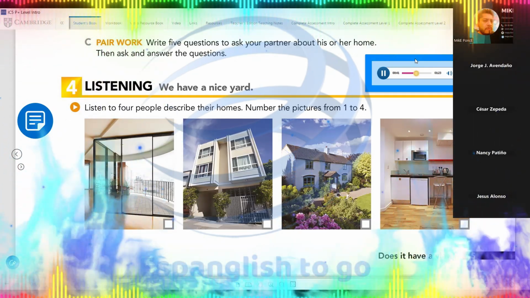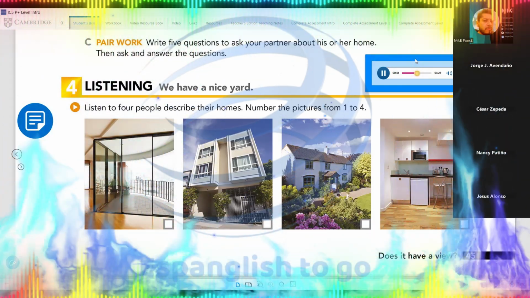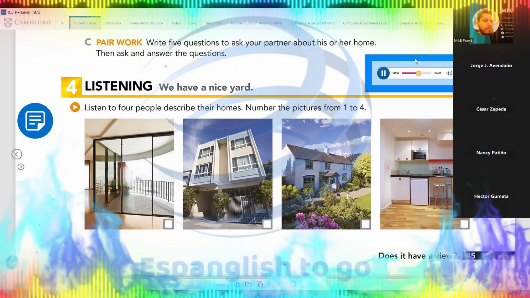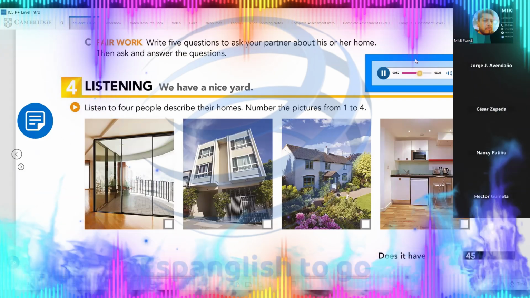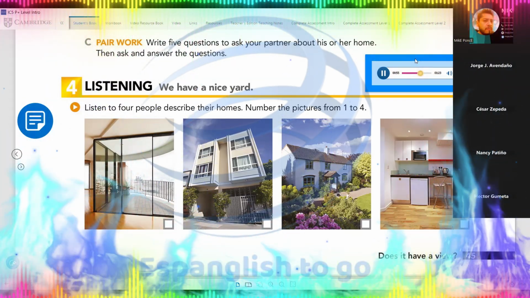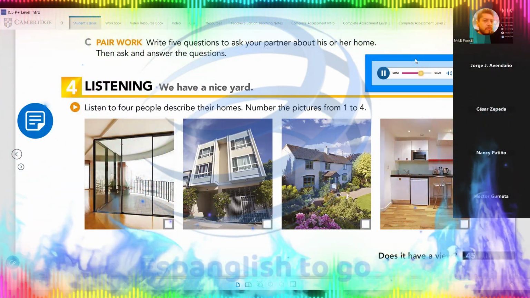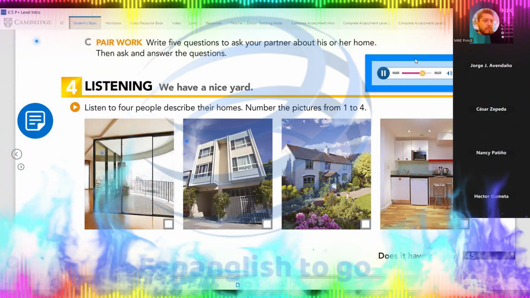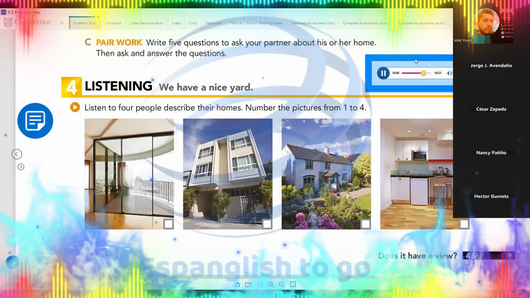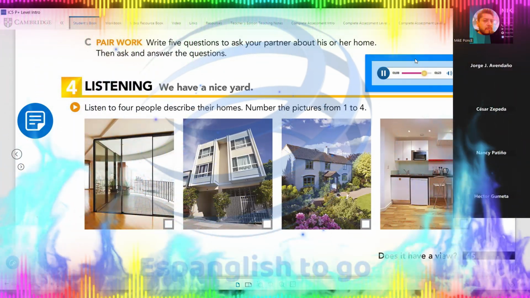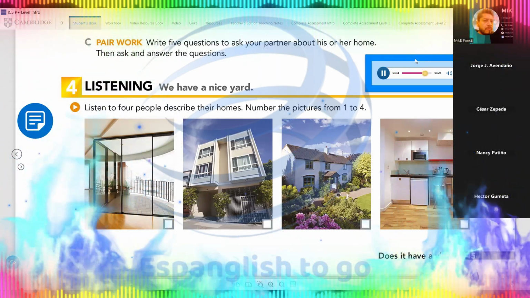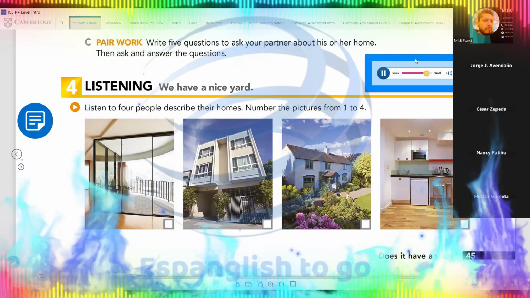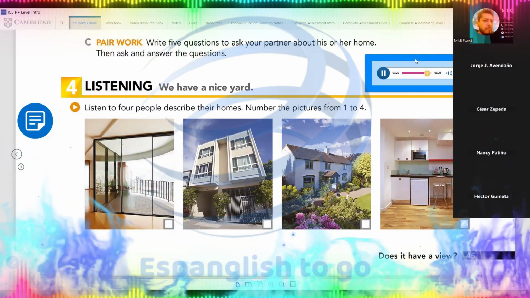I have a great view of the city, and I'm close to lots of stores and restaurants. 3, My apartment is very small. It has just one room with a very small kitchen. It doesn't have a bedroom, so I sleep on the sofa. 4, My family and I live in an old house in the country. The house is a little small, but we have a nice yard and lots of trees. We like it a lot.